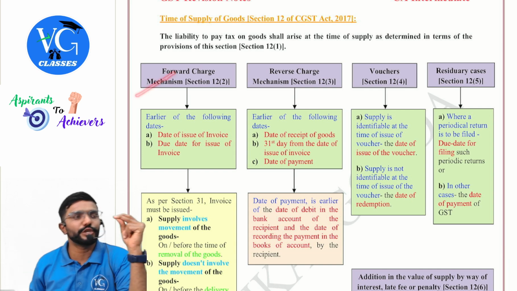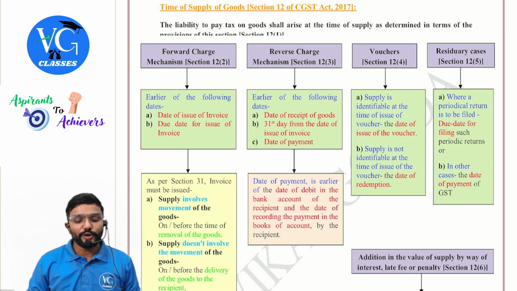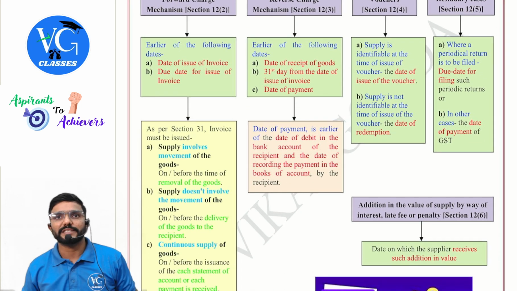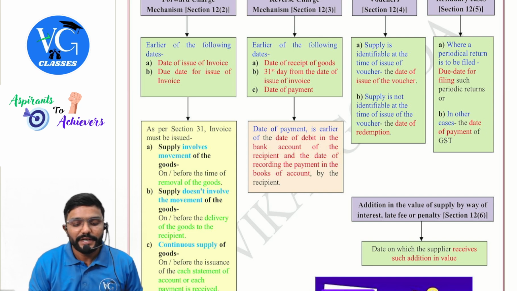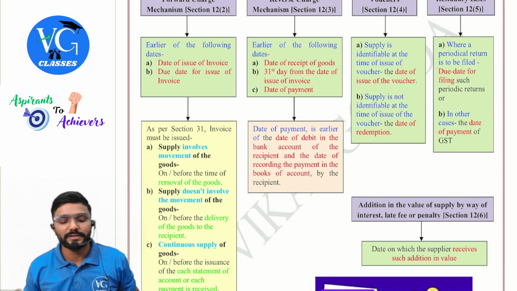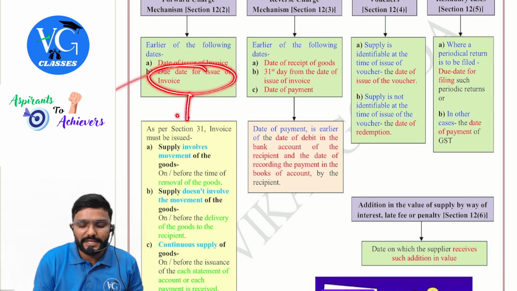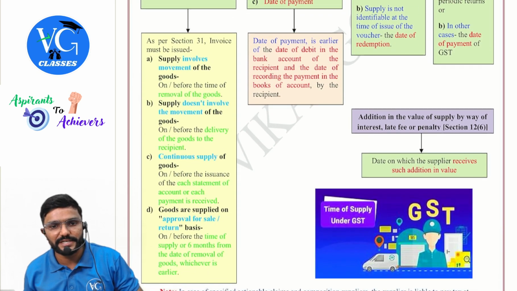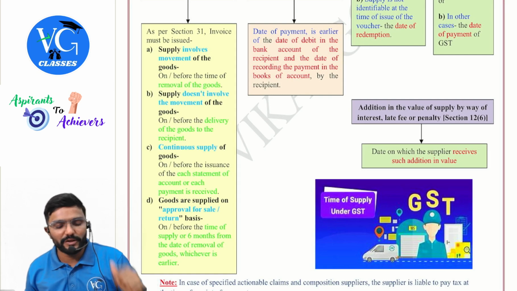Coming to Section 12 subsection 2. Earlier of the following dates is the time of supply, guys. What is it? Date of issue of invoice or due date of issue of invoice. Sir, what is the due date of issue of invoice? It is given in Section 31. I have mentioned it here itself. What is the due date to issue invoice?